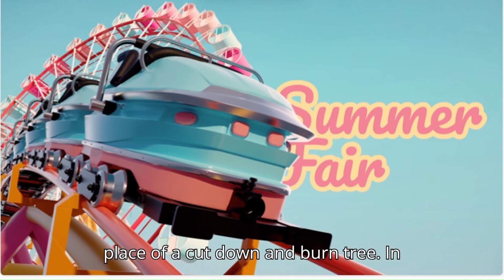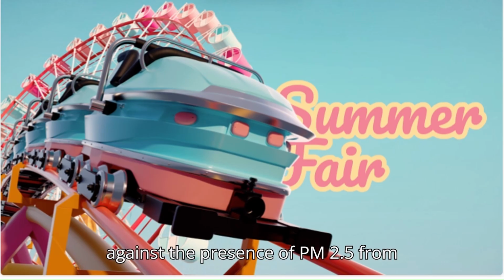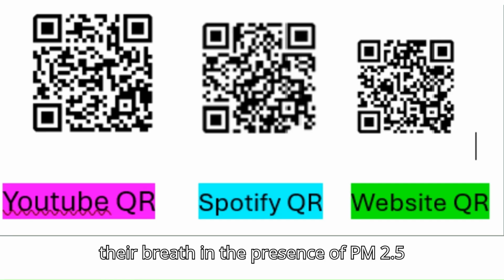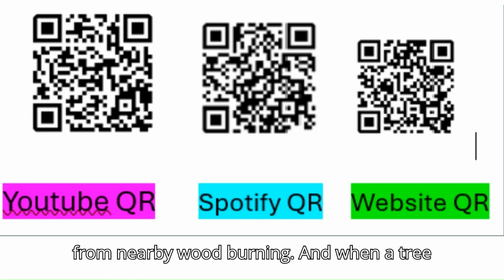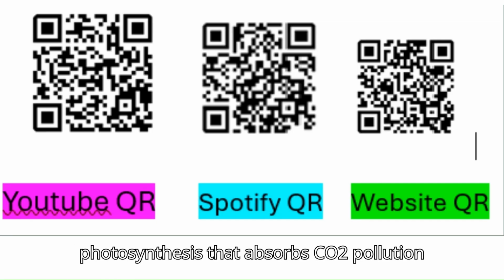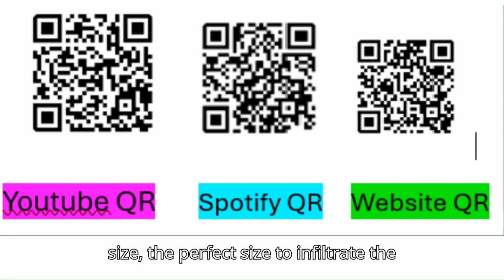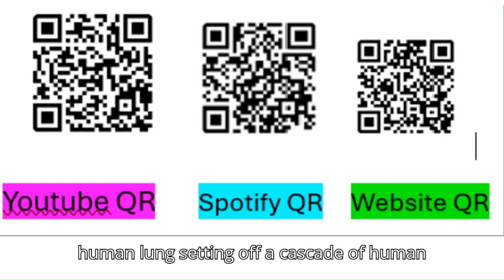In fact, a living tree closes its pores against the presence of PM 2.5 from nearby wood burning, just as humans hold their breath in the presence of PM 2.5 from nearby wood burning. And when a tree closes its pores, the level of photosynthesis that absorbs CO2 pollution goes down. Wood burning emits 90% PM 2.5 particulate matter of 2.5 micrometer size, the perfect size to infiltrate the human lung, setting off a cascade of human health problems and early deaths.